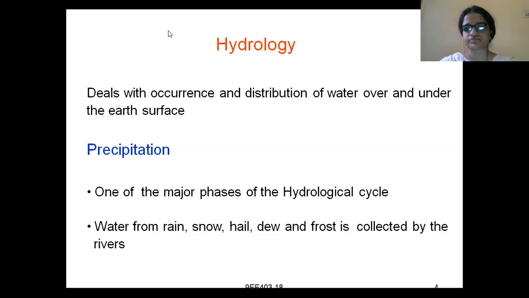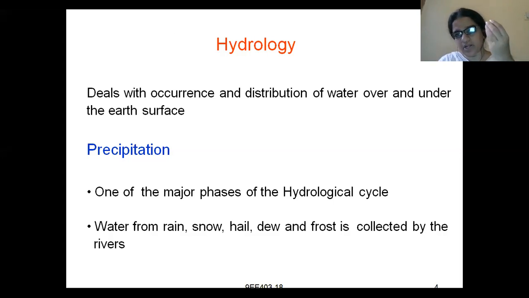Coming to the definition of precipitation, water from rain, snow, hail, dew, and frost are indirect forms in which water is stored. Dew means a few drops of water will fall down. Frost means you will see a foggy structure. In winters in some areas, at the time we wake up, we see blurred images. That is called frost. Hail and snow are all indirect forms of storage of water.